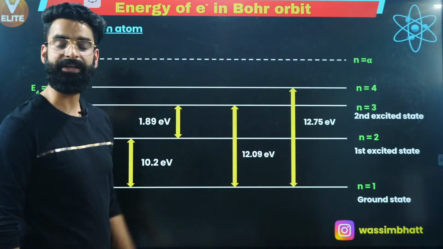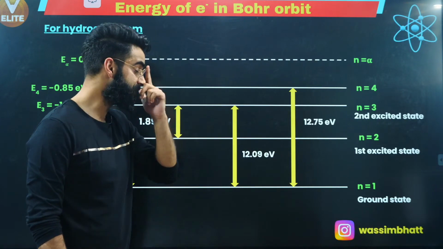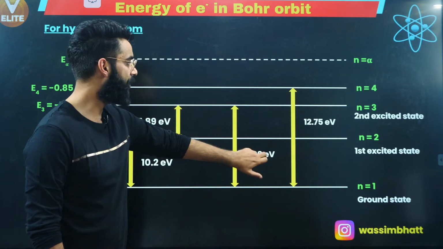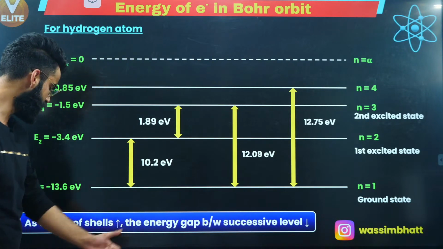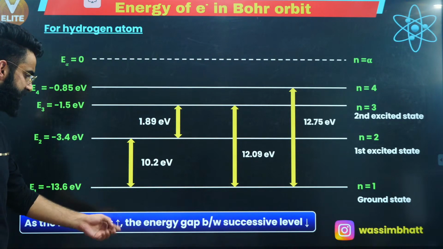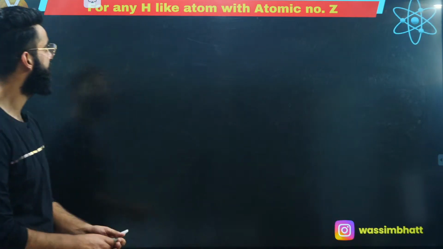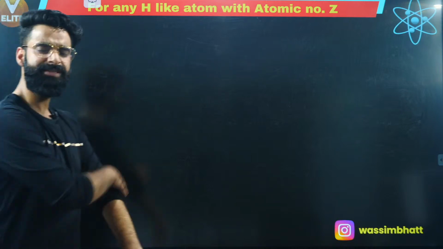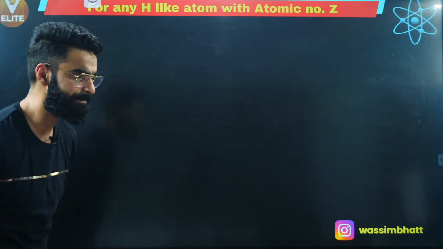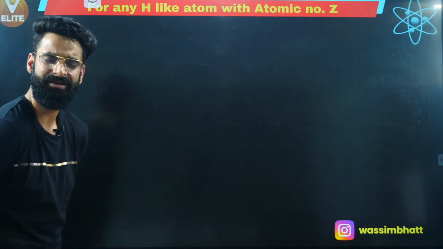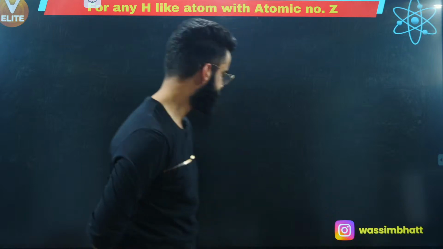Now, this was all about the hydrogen atom. Now, let's talk about something called hydrogen-like atoms, I mean, hydrogen-like species. How do we calculate energy in the case of hydrogen-like species? This is something which I've told you. As the number of shells increases, the energy gap between successive levels decreases. Now, people, let's talk about the same thing for hydrogen-like species. Hydrogen-like species means those species which just contain one electron, right?